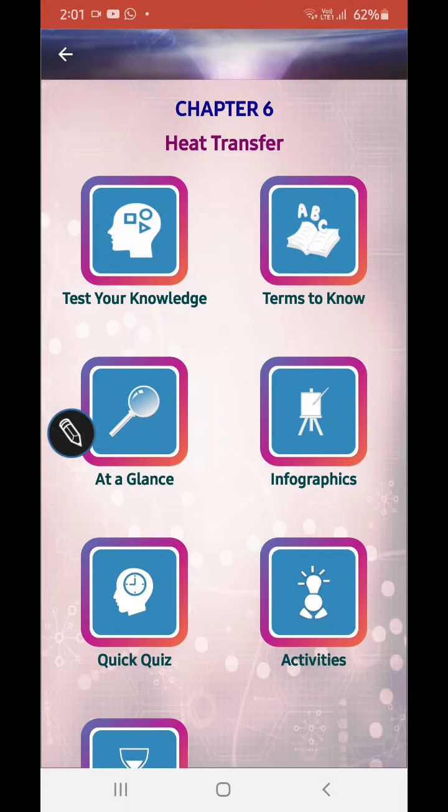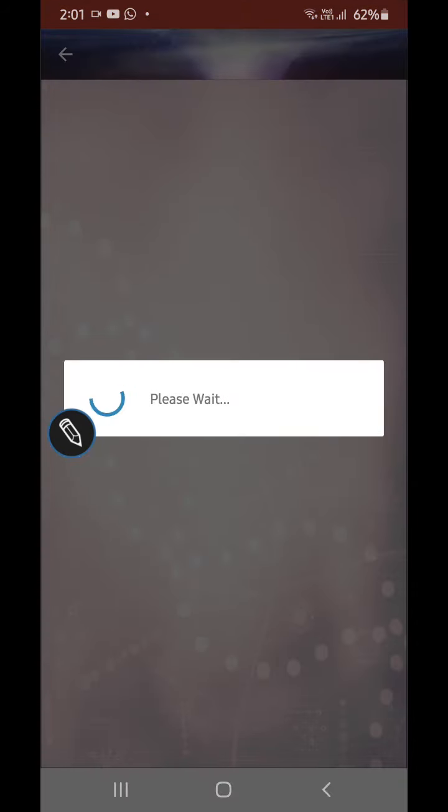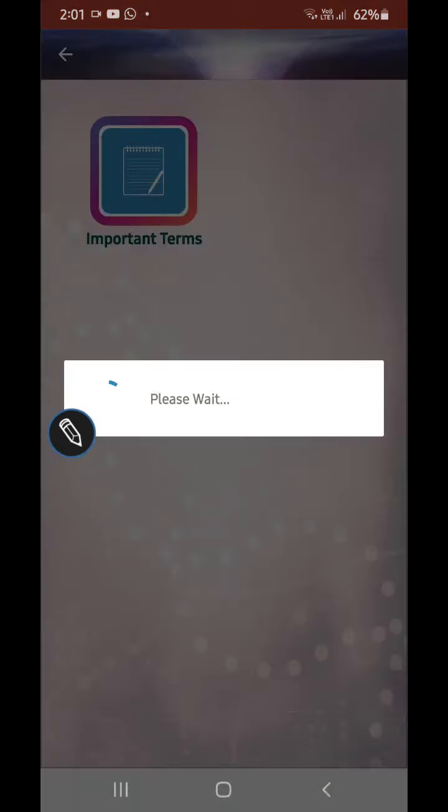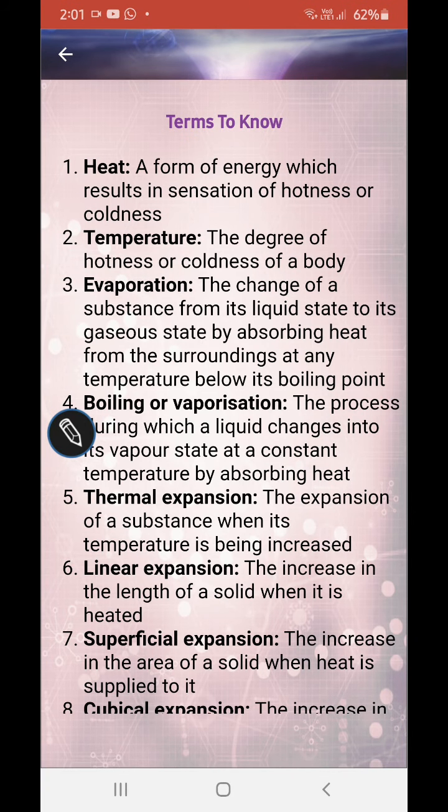And today we are going to learn what? Heat transfer. Okay, so let's start. This chapter has no importance in your next class. Okay, so now heat. Now what is heat?